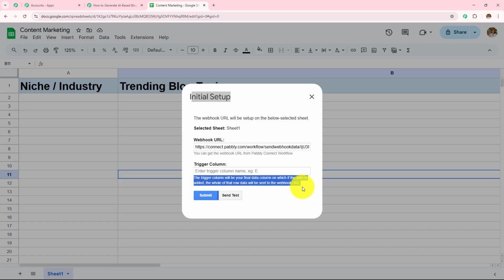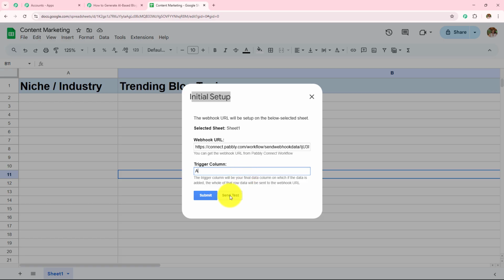So here my final data entry column or the trigger column is column A, because I want, as soon as I add a niche or industry in this particular column, it is sent to Pabbly Connect workflow, and the trending blog topics are automatically generated with the help of AI agent. So here my final data entry column is column A itself. I'm going to write column A. I hope this was very clear to you. The final data entry column is the last column or the trigger column.